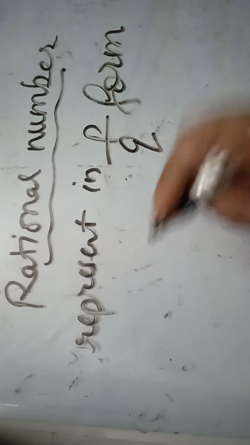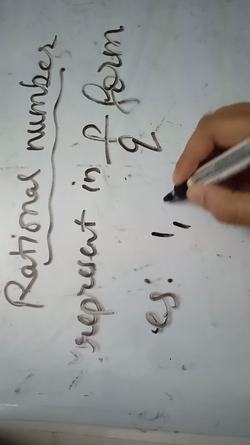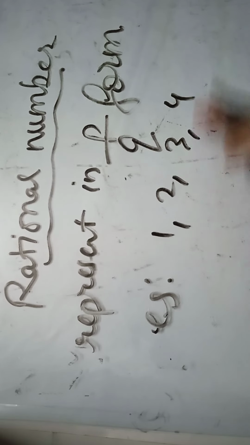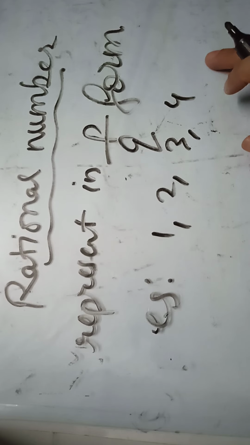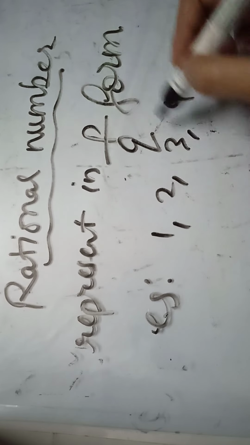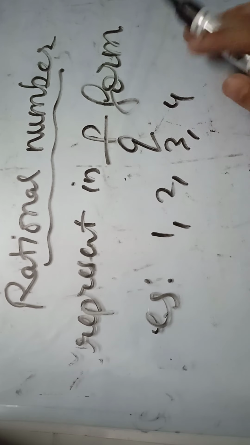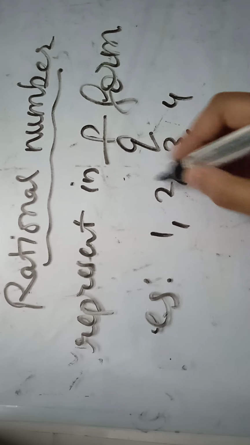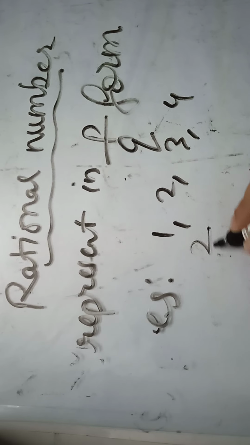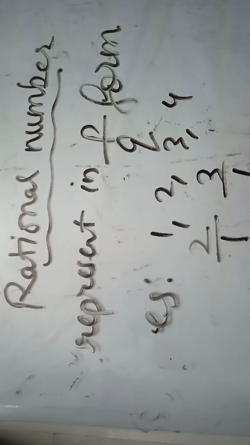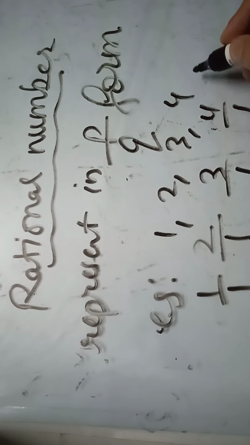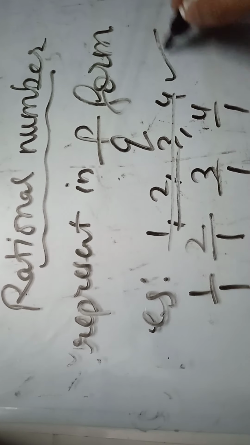In rational numbers, for example, you can say 1, 2, 3, 4, all are rational numbers. Now you can ask me, ma'am, you are saying that all numbers which can be presented in P upon Q form can be called rational numbers, then why is this a rational number? You can see, student, this number you can also represent this way: 2 upon 1, 3 upon 1, 4 upon 1, 1 upon 1. This way you can also represent these numbers. That's why all these numbers are rational numbers.